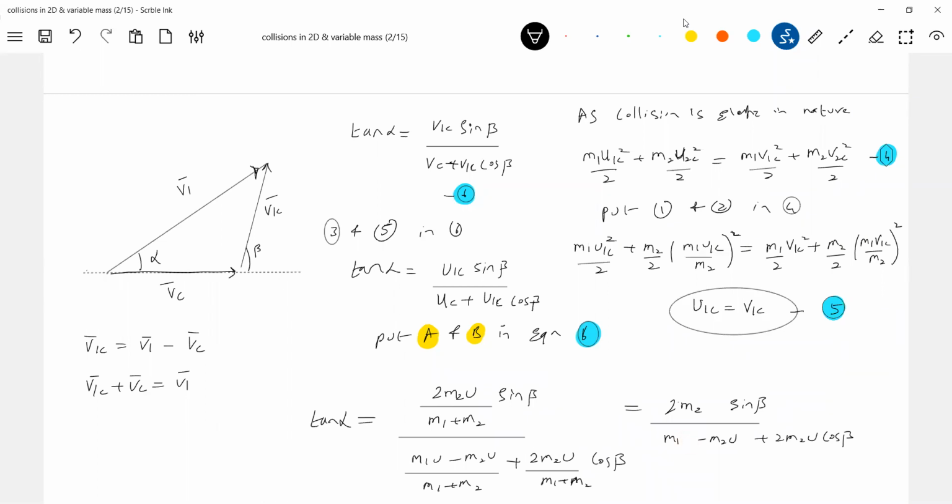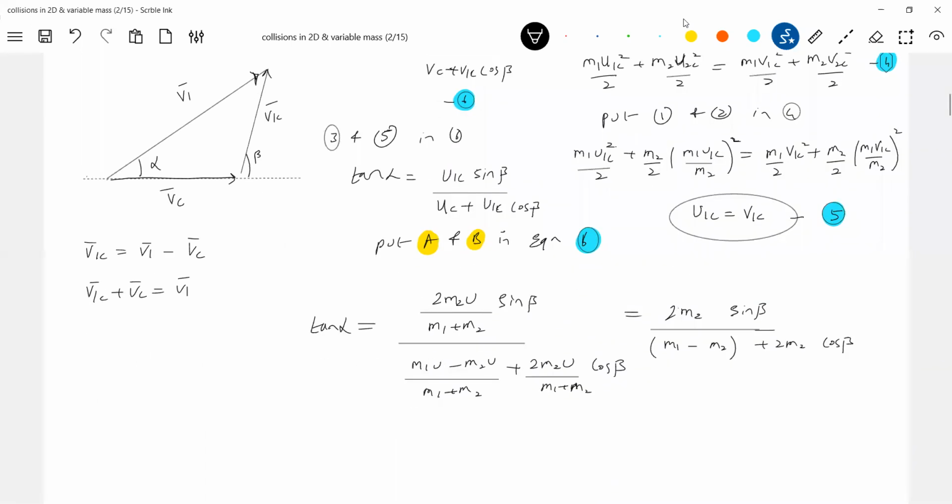So take m2 common. If you take m2 common, this will be tan alpha equal to 2 sine beta by m1 by m2 minus 1 plus 2 cos beta. We know alpha and beta, we'll get the ratio m1 by m2, which will be 3.